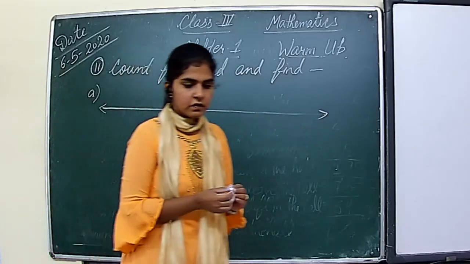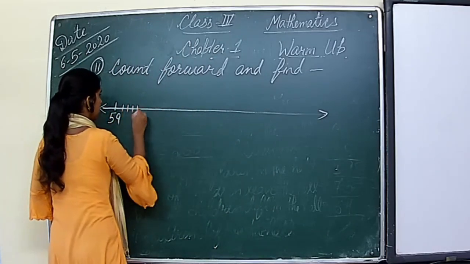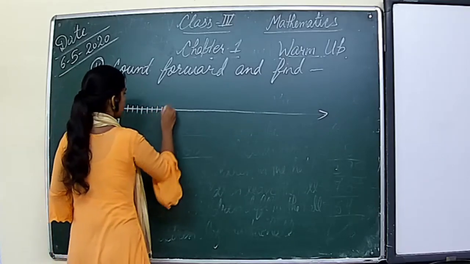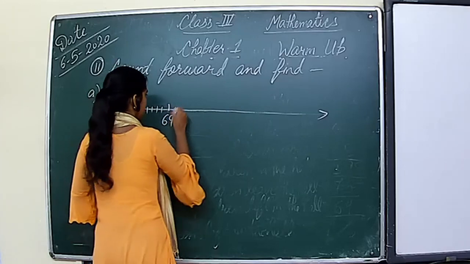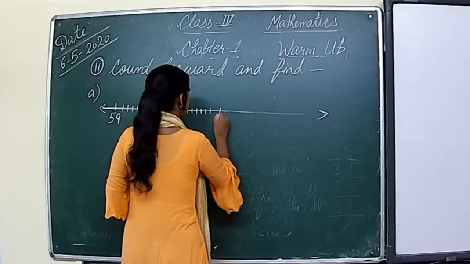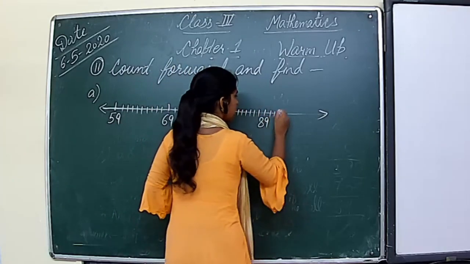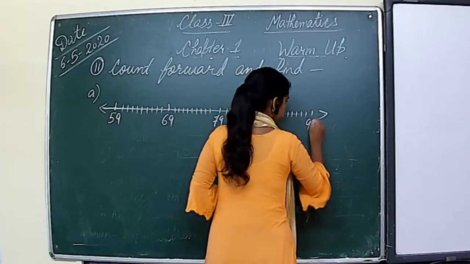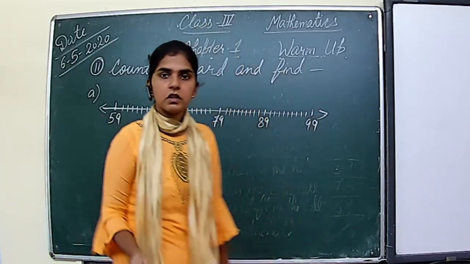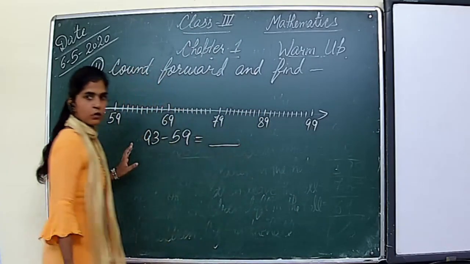See what kind of numbers are there. Here is 59. Okay, so this is the line and the question is 93 minus 59. 93 minus 59 and then we need to give the answer.